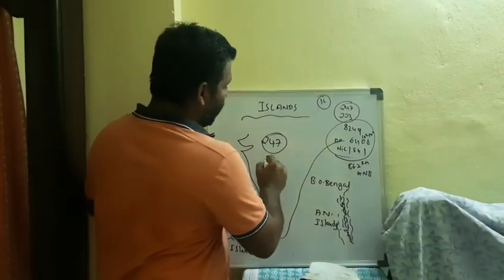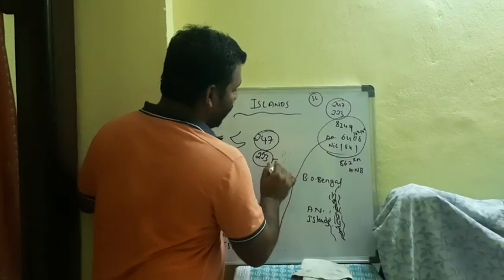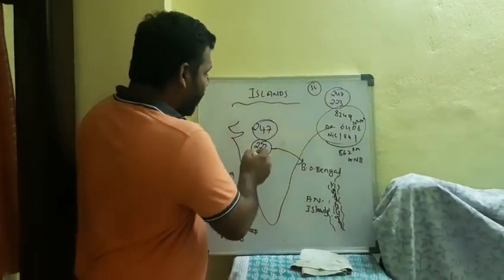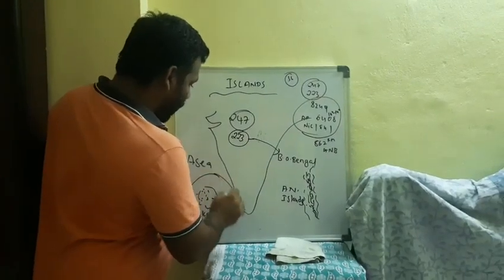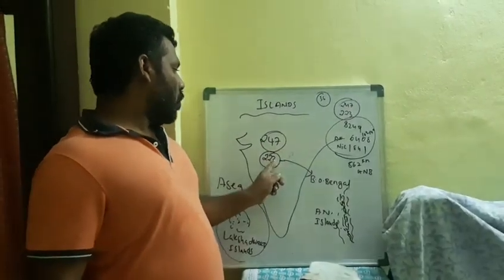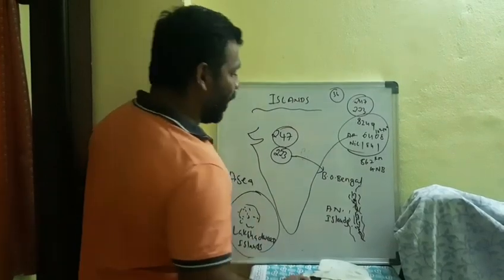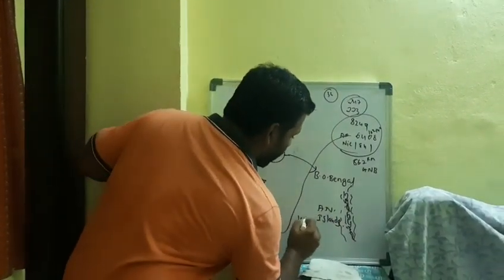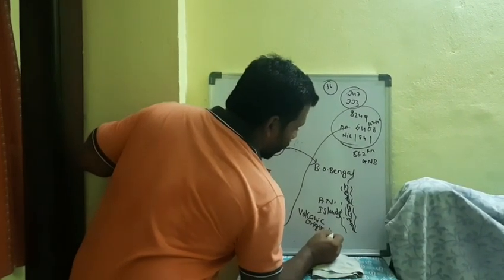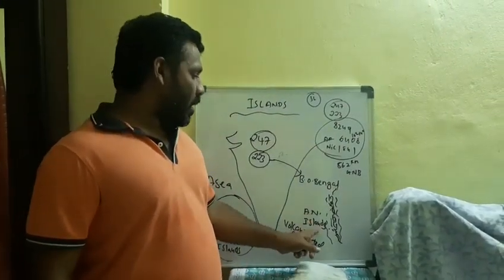Out of 247 islands, 223 are in the Bay of Bengal only. The remaining are in the Lakshadweep Islands. Total 247 islands are there in our country. And the Andaman Nicobar Islands are of volcanic origin. The islands formed due to volcanic origin are the Andaman Nicobar Islands.